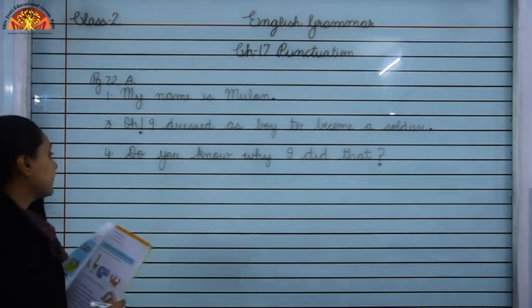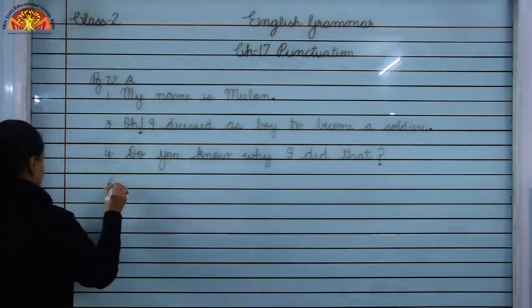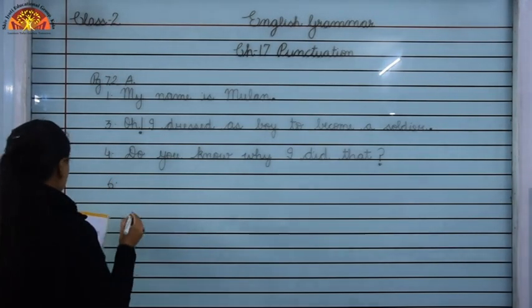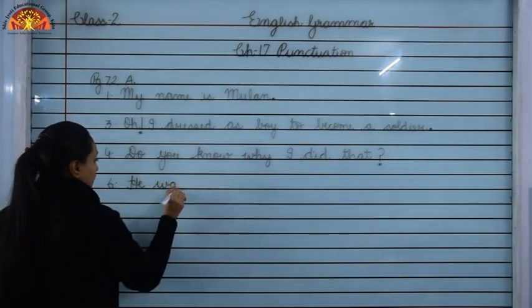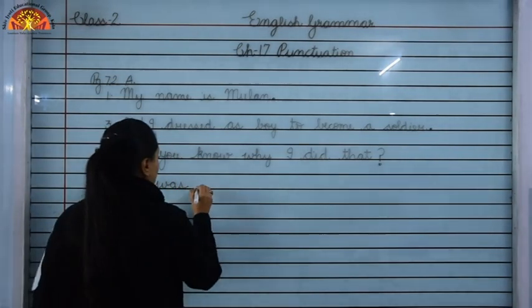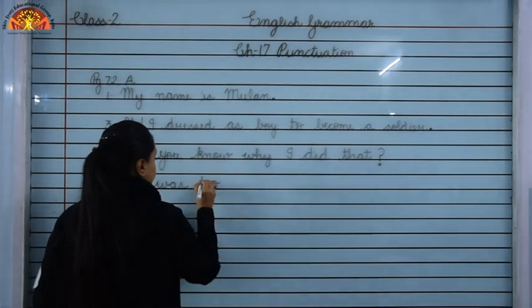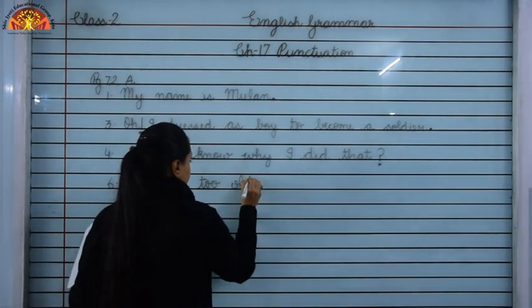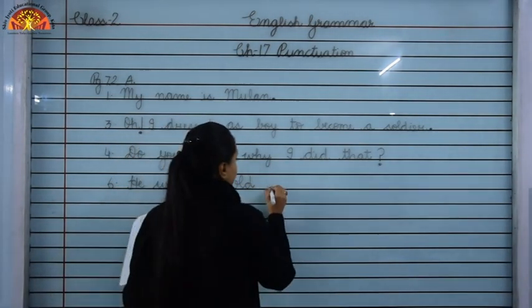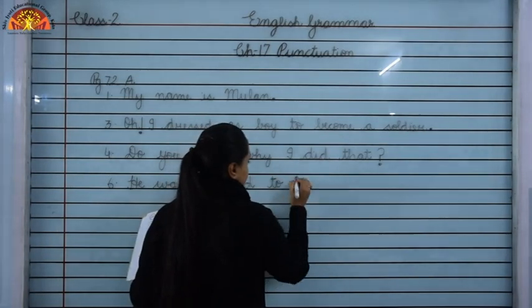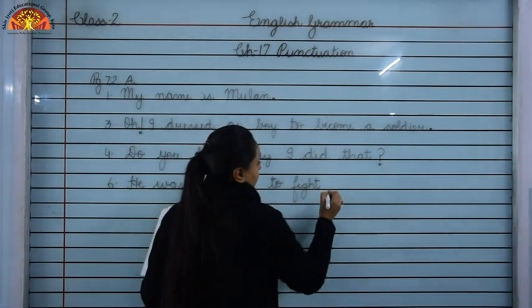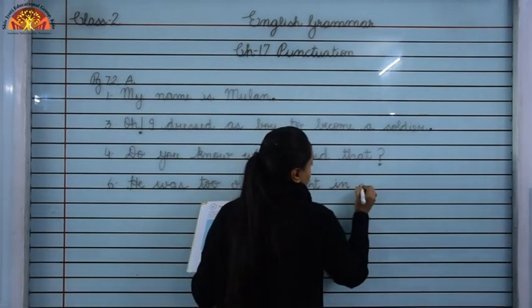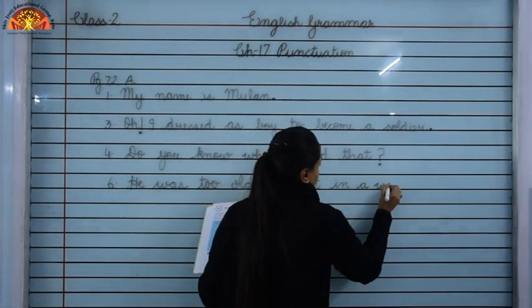Now, children, look at number 6. Number 6 is, he was too old to fight in a war.